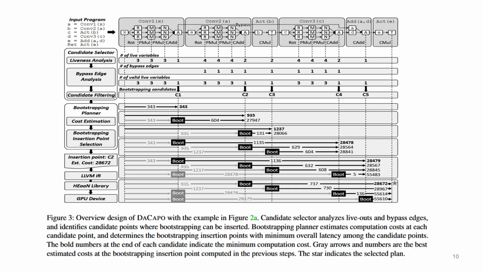In this part, I will explain a little bit of how DACAPO works. As you can see, we have an input right here, X, and then it goes into 3 more channels of the first convolution.